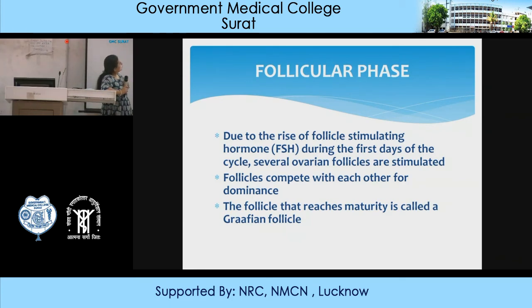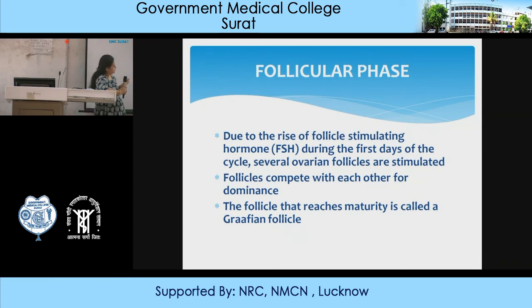Now follicles compete with each other for dominance. This is under the secretion of FSH. The follicles develop, the ovarian cycle develops under the secretion of FSH, and then to some extent even some LH is being produced. But it is usually the FSH which is important for the proliferative phase. And I told you estrogen is also secreted by the follicular cells, that is in the antral follicle and in these secondary follicles, and this estrogen also causes more stimulation of FSH, more formation of LH, and FSH-LH receptors are increased. LH is important for ovulation. So this is a positive feedback system in which estrogen causes increased secretion of FSH and LH also.